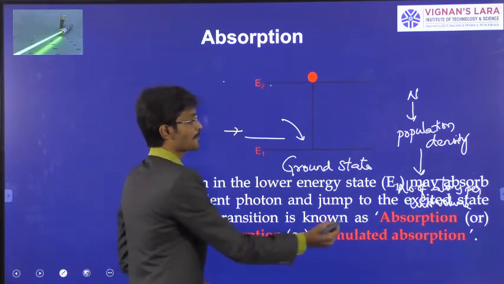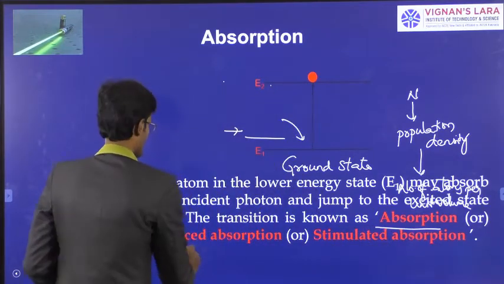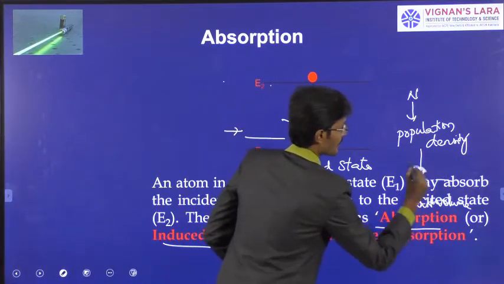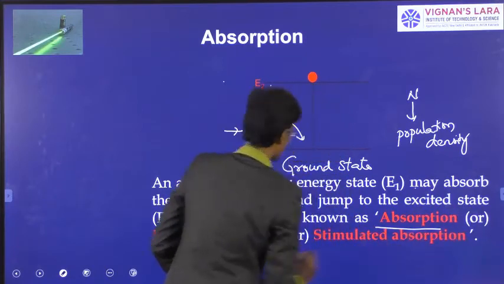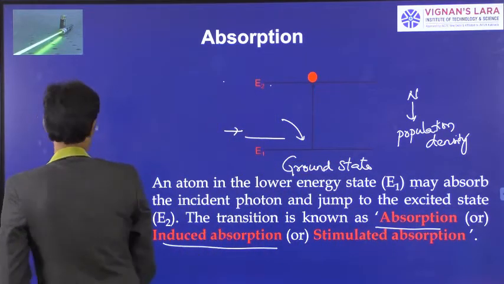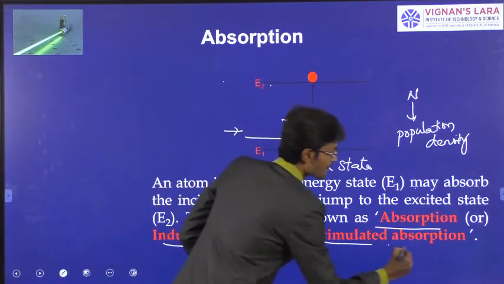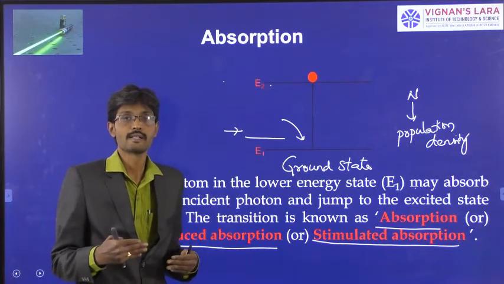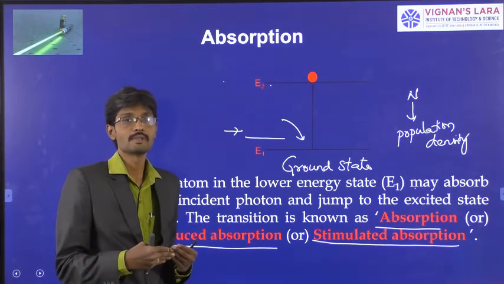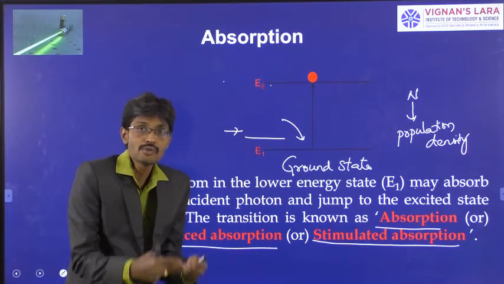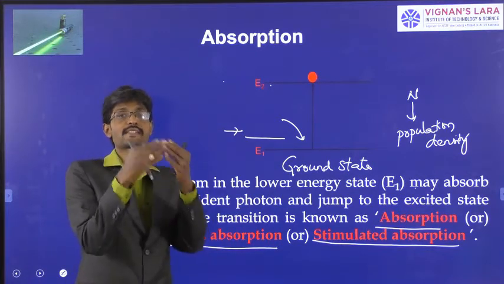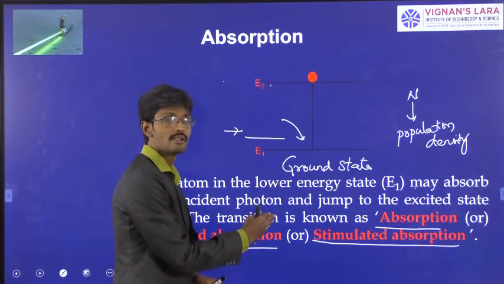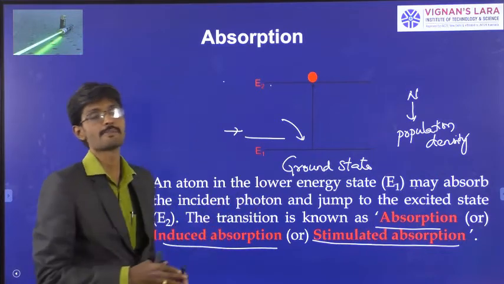Therefore this absorption process is also called induced absorption, and it is also called stimulated absorption. Since we are stimulating the atom, or inducing the atom to go to the excited state by supplying a photon, that's why it is called stimulated absorption or induced absorption.